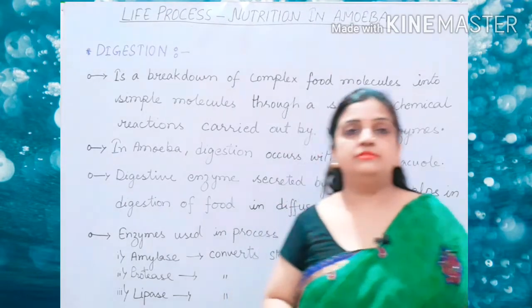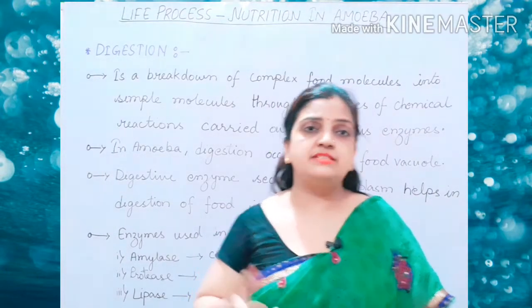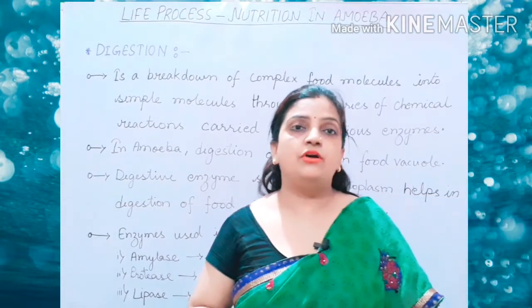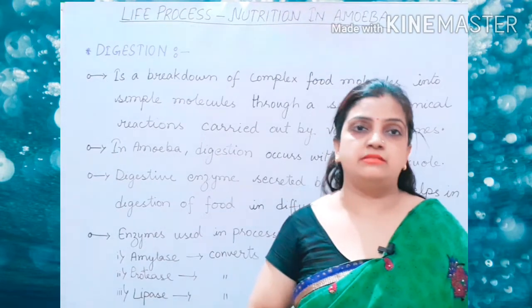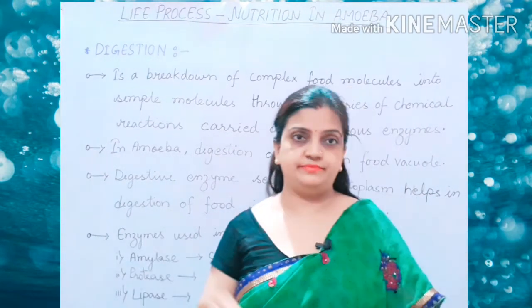Now children, what do you understand by the definition? Digestion says that complex food materials are broken down into simple food materials.